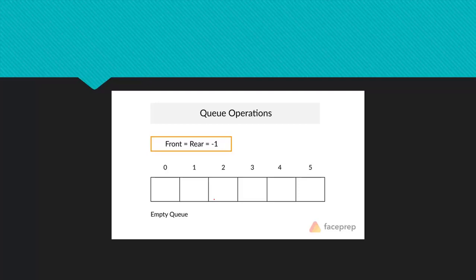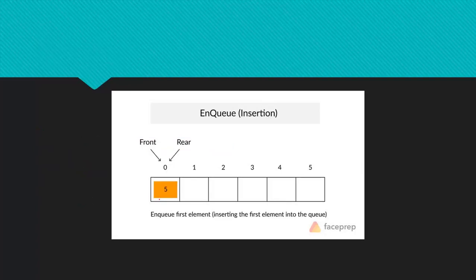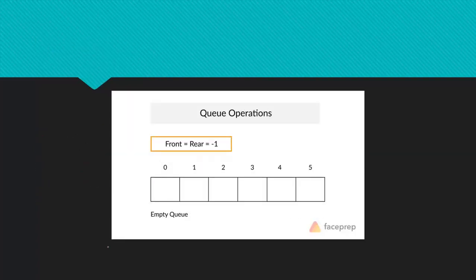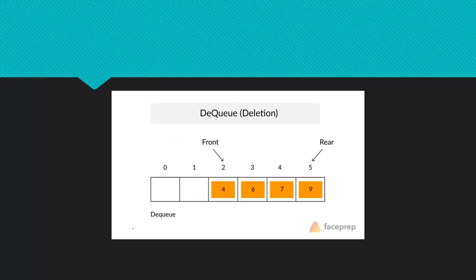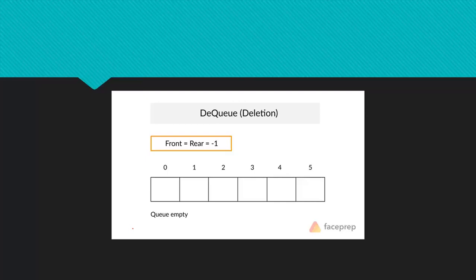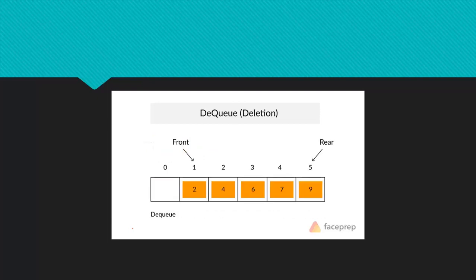Now we have a simple animation here. Here I'm going to represent first front and rear both equal to -1. You can see the image here. We are inserting the element. As we insert, the rear pointer will be incremented. As we delete, the front pointer will be incremented. In this image, we can see first front equals rear equals -1 at the initial stage. Once I insert the first element, both will be pointed to 0. Now we are deleting the element from the queue.